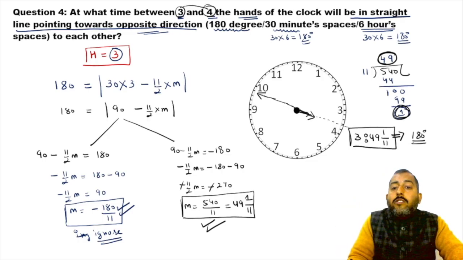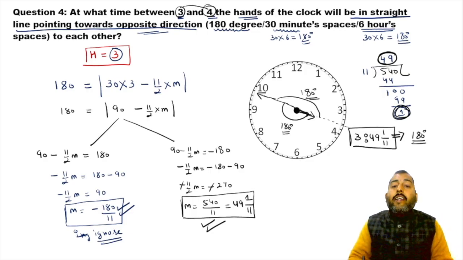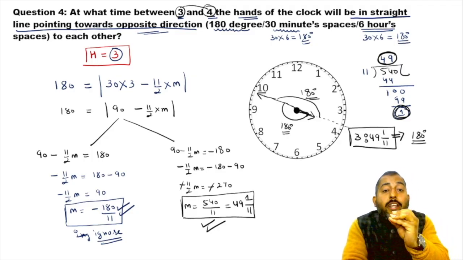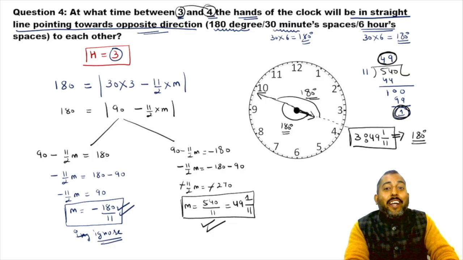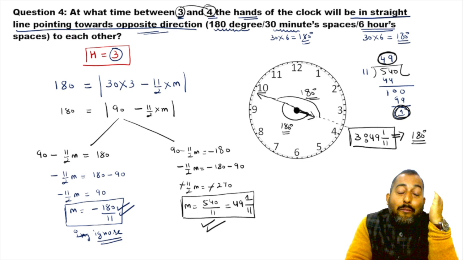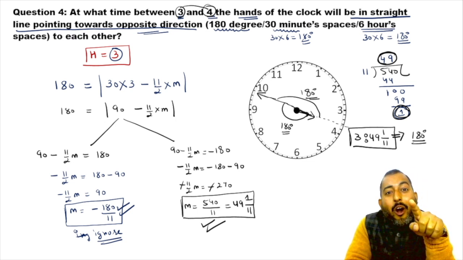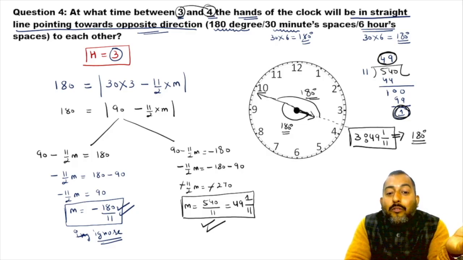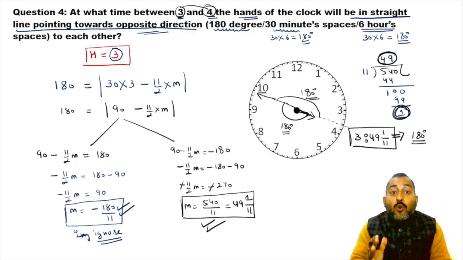And if you use the formula to find this angle, you are going to find this angle to be 180 degrees. So at 3:49 1 by 11, the angle between the hands of the clock was 180 degrees. Now it might be possible some of you thought, sir, at 3:45, but that is wrong, because both hands of the clock are moving. That is why this is how you should solve questions.